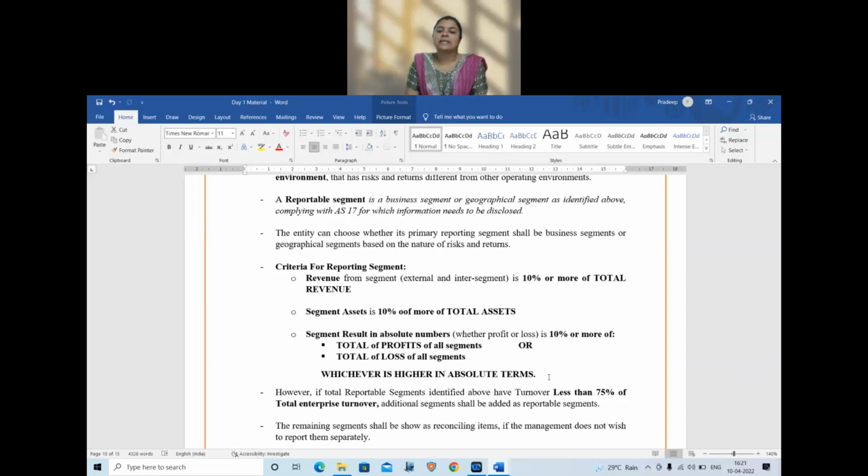Okay, so this summarizes AS17 segment reporting. Possible questions: whether a segment is a reportable segment or not, how to consider business segment and geographical segment, and 10% criteria and 75% criteria they can ask, or last thing that they may ask you is a format of reporting. Right, so with this we summarize our chapter AS17 and 6 standards we have completed for today, and we will close our session for today here.